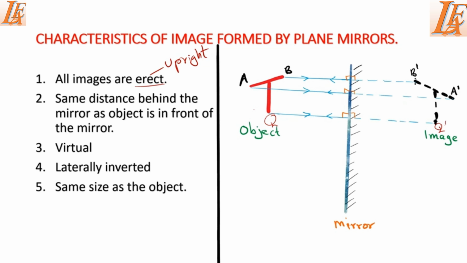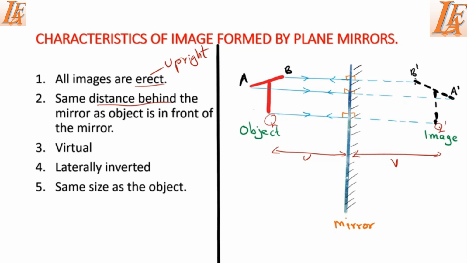Then the second characteristic is that the image is the same distance behind the mirror as the object is in front of the mirror. This distance here, we call it V, is the same as the distance here, which we call U. U is the object distance, V is the image distance. This image distance is always equal to the object distance in plane mirrors. But we are going to see when it comes to curved mirrors, the image distance and object distance might differ.